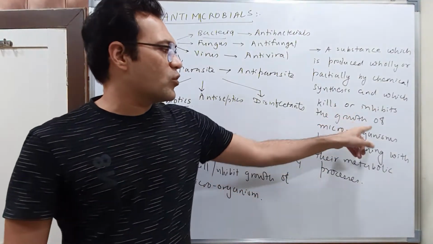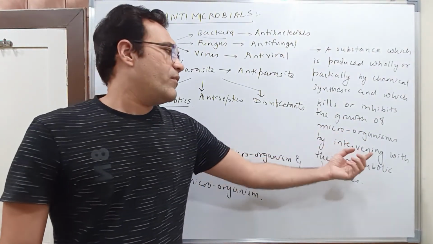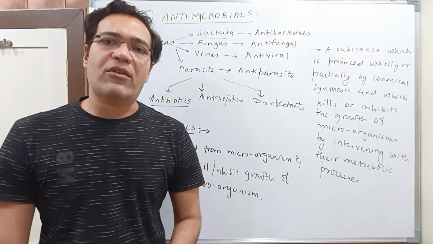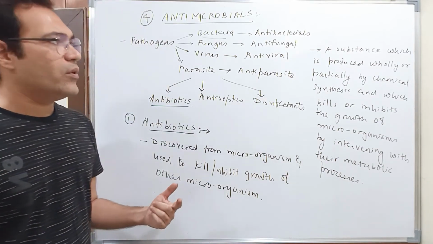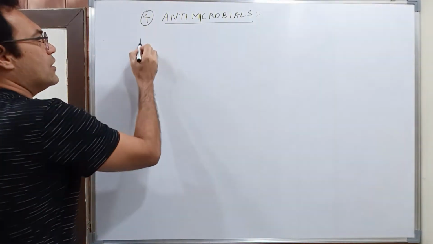Kills or inhibits the growth of microorganisms. How? By interfering with their metabolic processes. So these drugs interfere with the metabolic processes of microorganisms, and hence either they kill them or they inhibit their growth. Okay, clear? Let us now, students, begin with the history